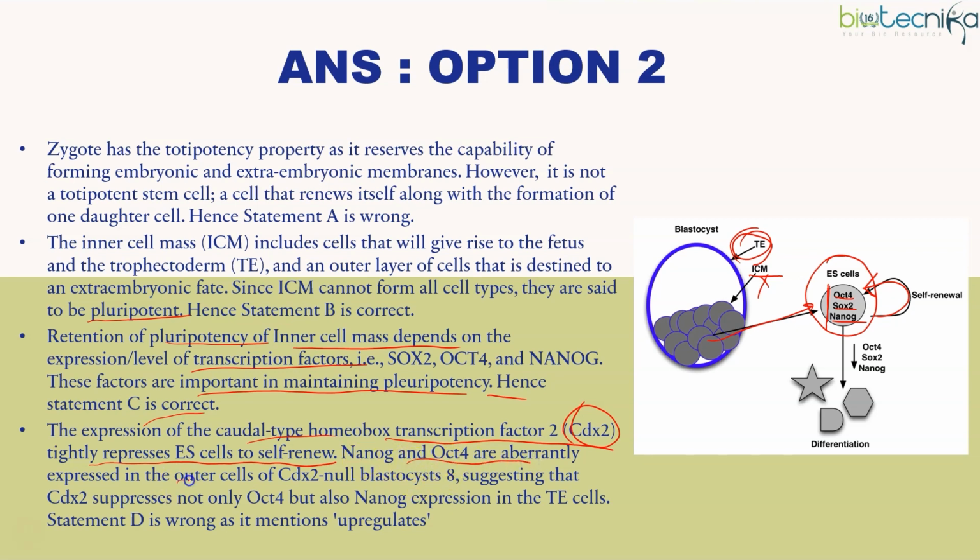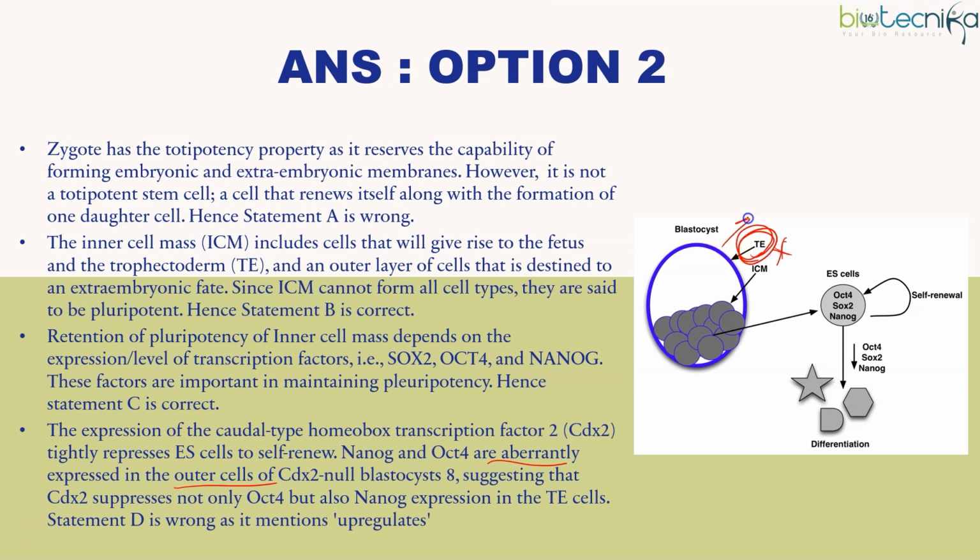NANOG and OCT4 are aberrantly expressed in the outer cells of CDX2 null blastocysts, suggesting that CDX2 suppresses not only OCT4 but also NANOG expression in the TE cells. TE cells have CDX2 expression. So the trophectoderm will have CDX2 and it will not allow OCT4 and NANOG to be present in the TE.